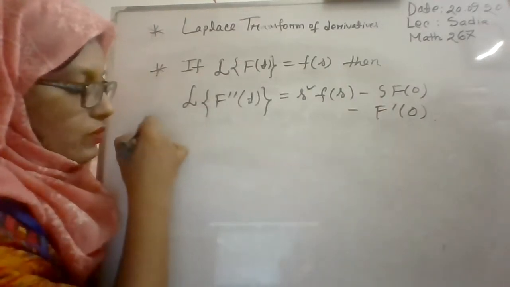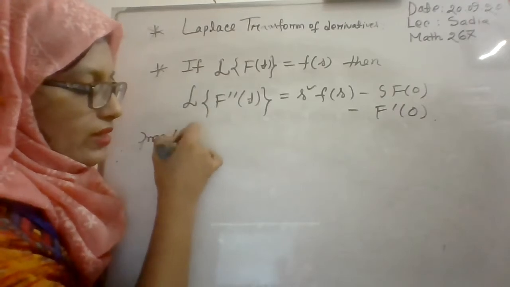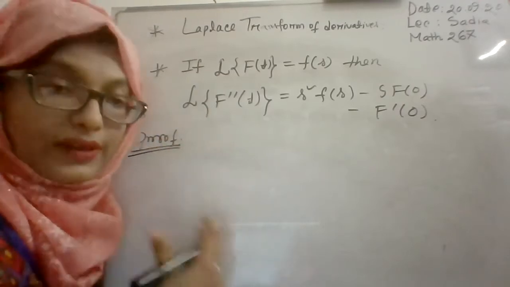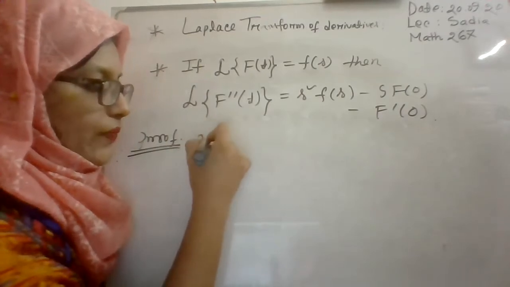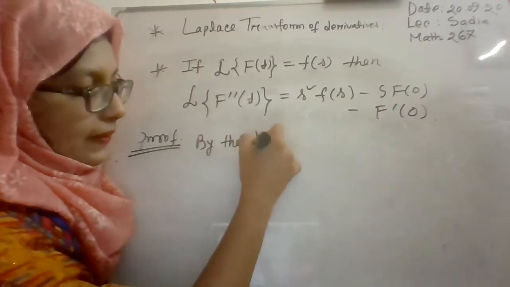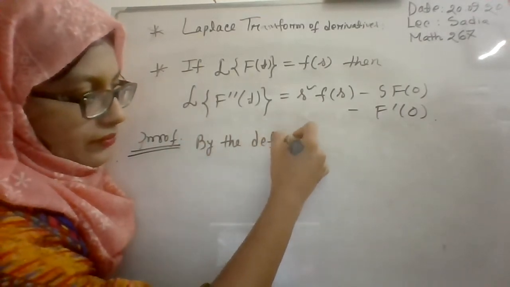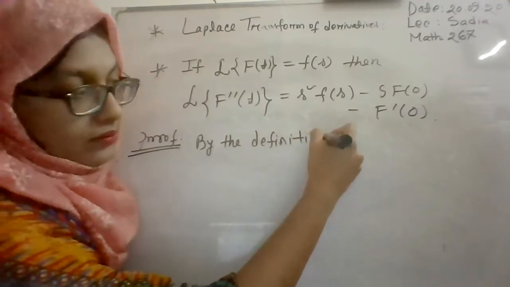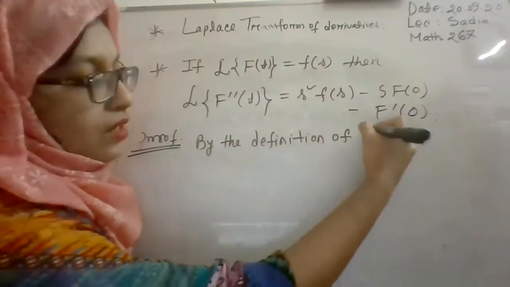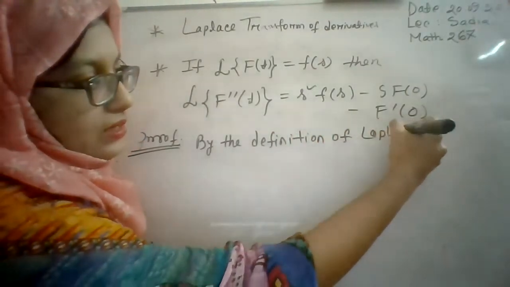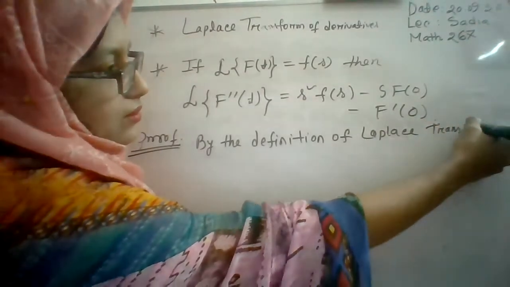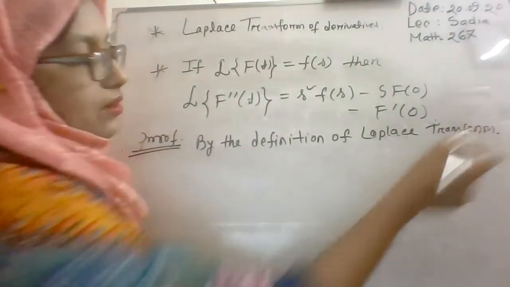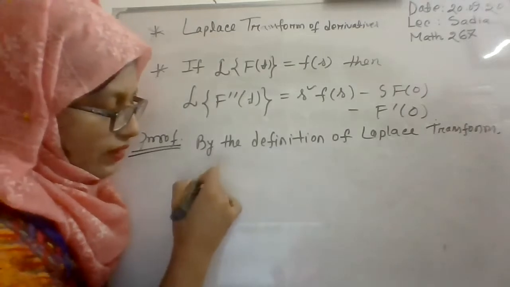And now we will prove this property similarly to the first one, that means by using the definition of Laplace transformation. So by the definition of Laplace transformation, what is the definition?